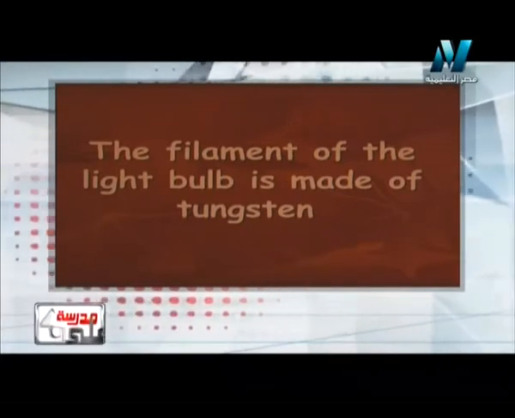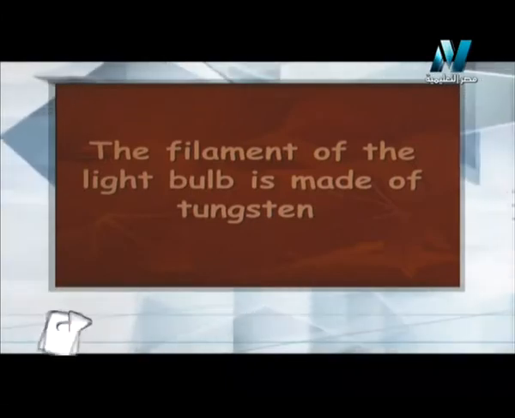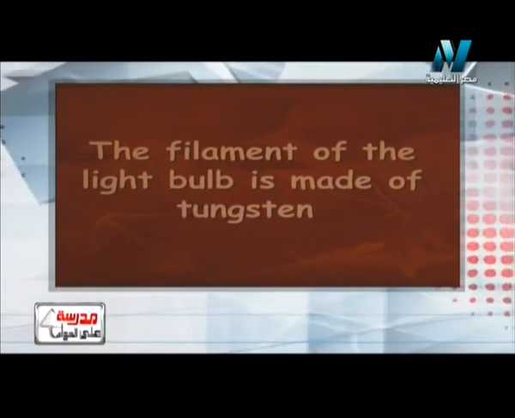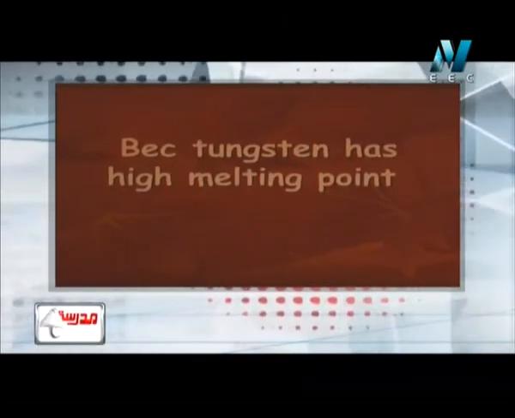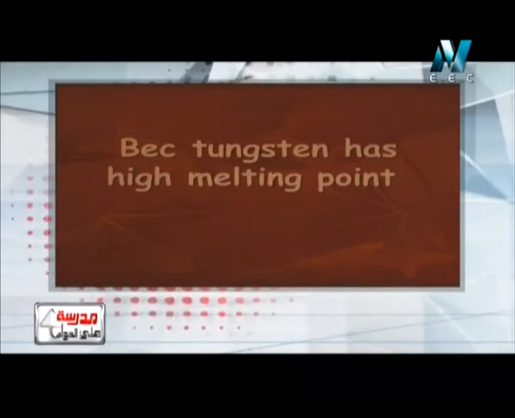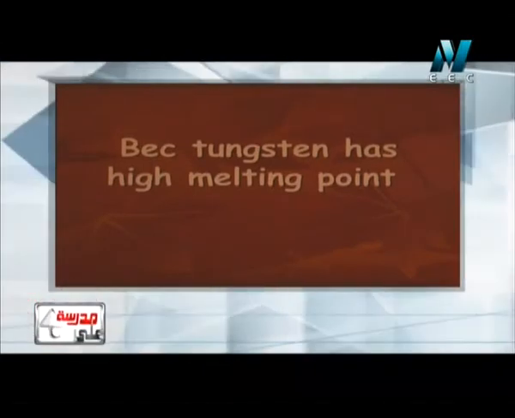So again, another give reason question says that the filament of the light bulb is made of tungsten. This question is a very important question in primary 6. The answer will be that because tungsten has a high melting point.